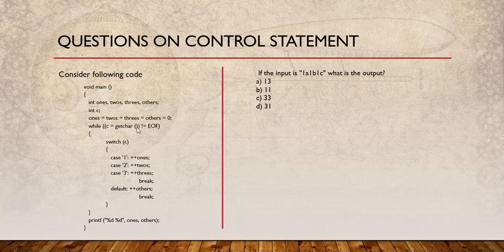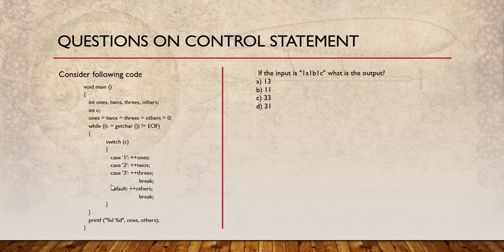So what getchar does is, getchar is a function that inputs a character from the keyboard, from the input device. The standard input device is the keyboard, so whatever key we press on the keyboard would go to c. So while c is not equal to EOF, this loop would be running.